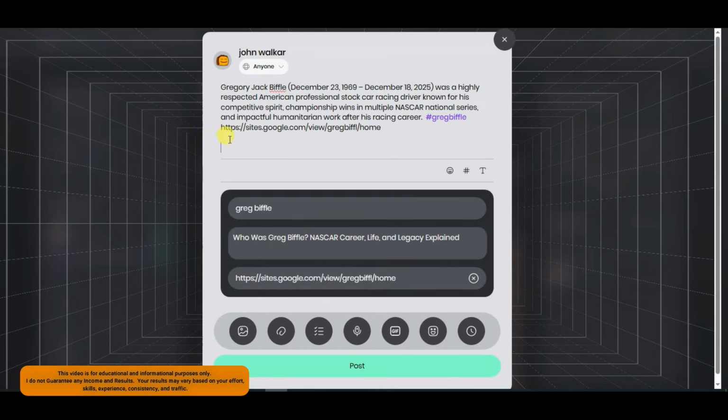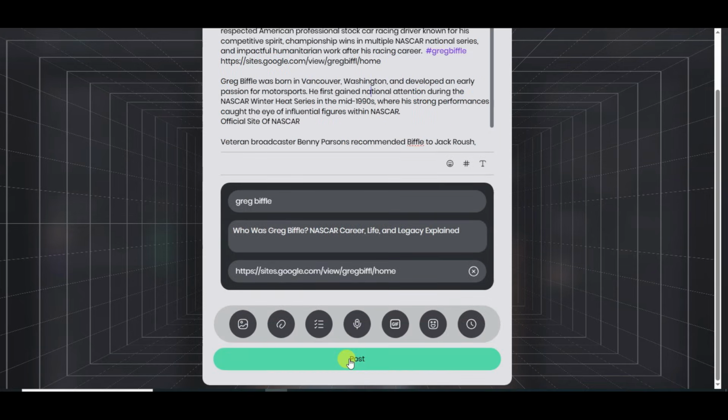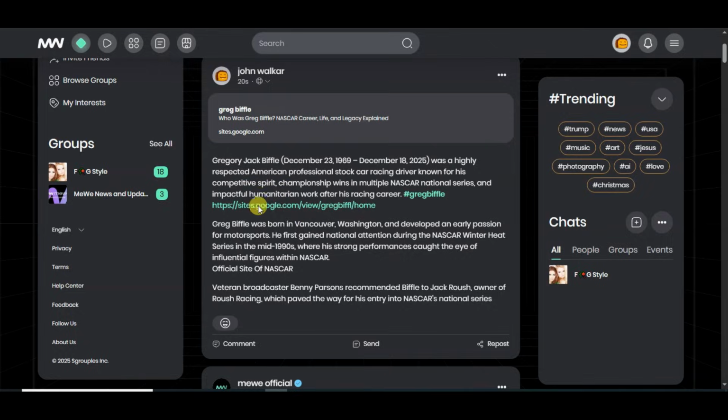Now you can type here some text. Here you can see I have added some text. Here you can see Google site URL. You can type here more hashtags. You can scroll down. Now you can click on post button. Here you can see my post has published successfully on maybe platform. Here is showing Google site URL.